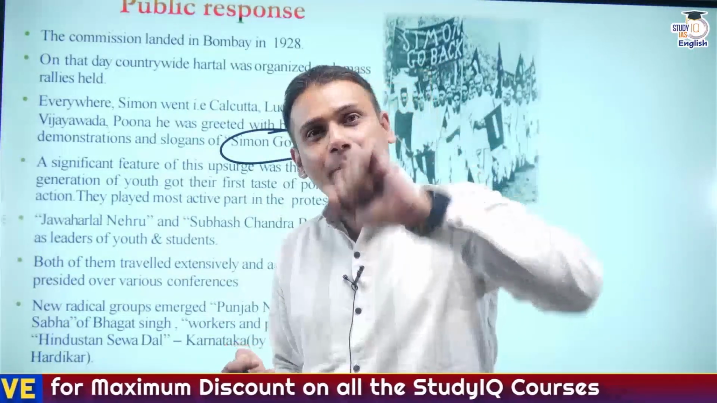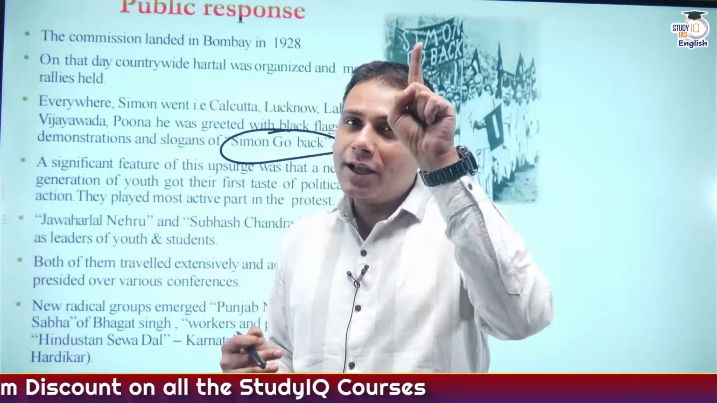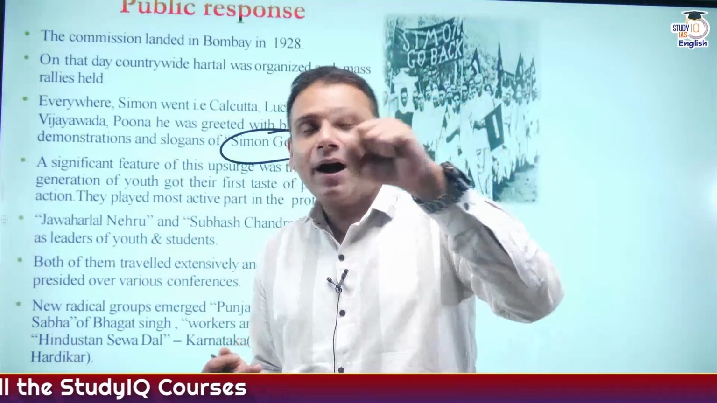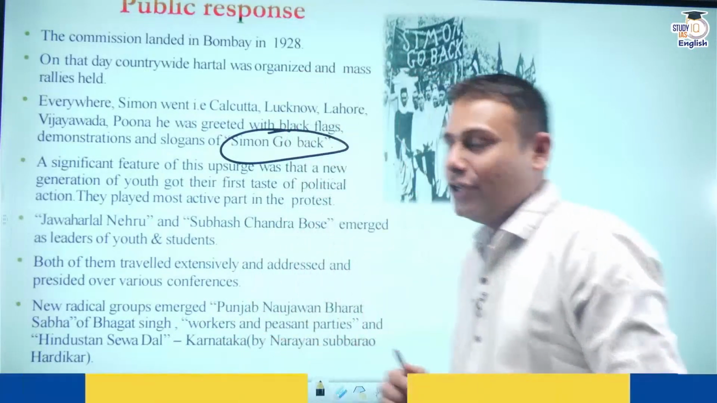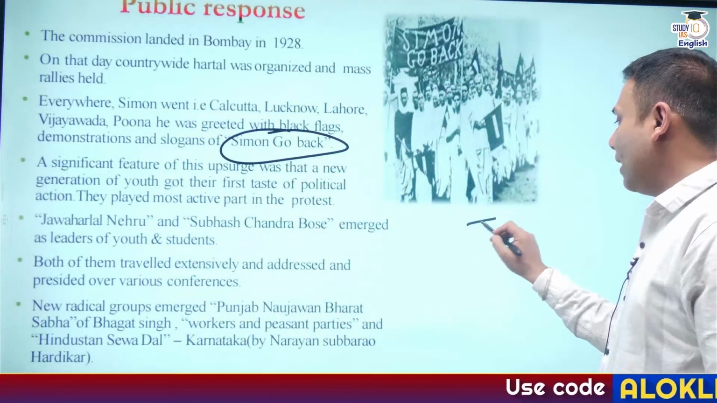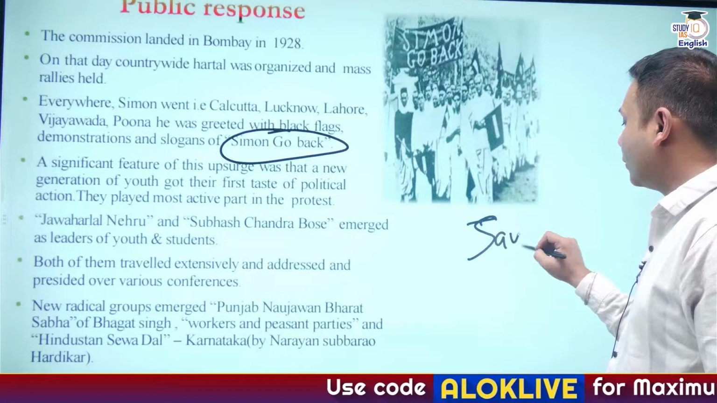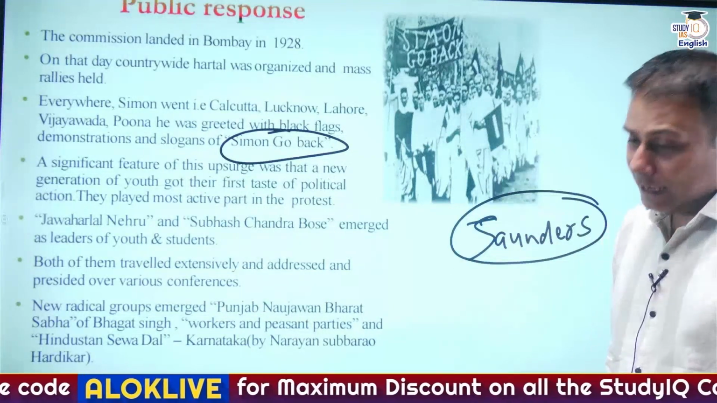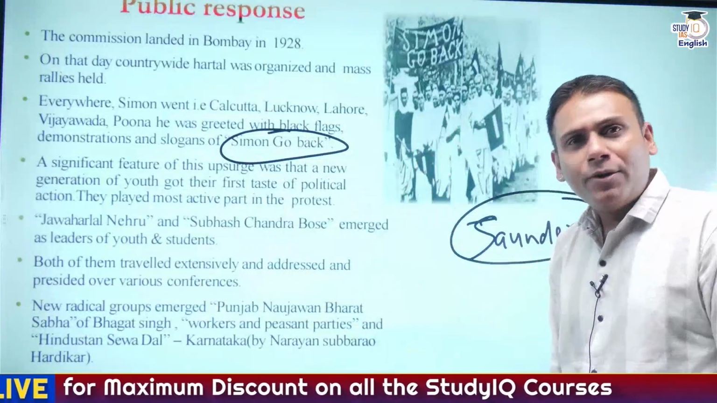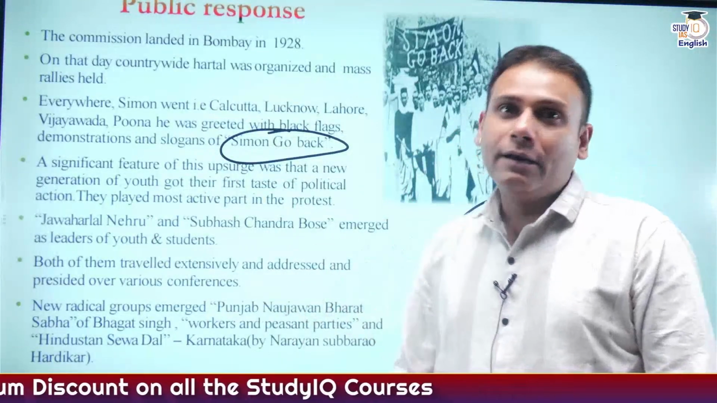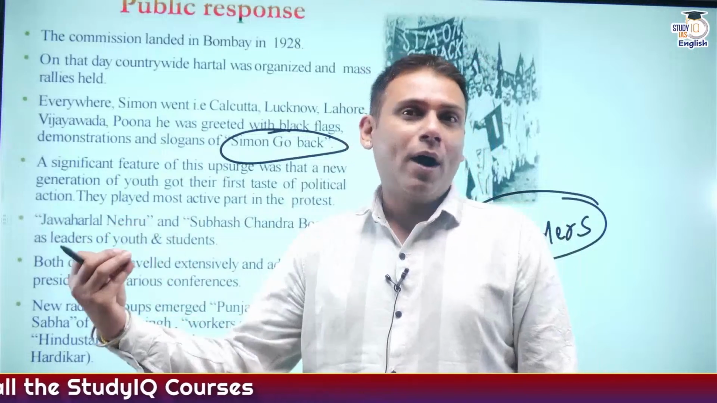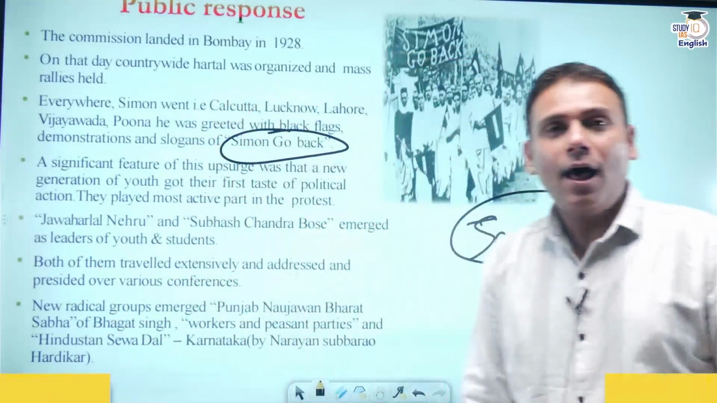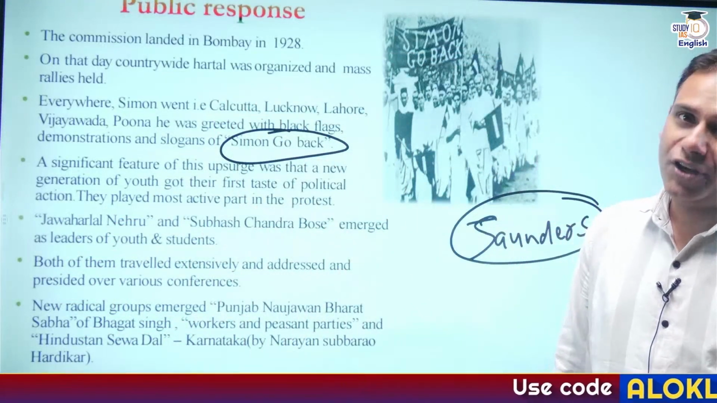And finally, in the coming years, the death of Lala Lajpat Rai Ji was avenged by Bhagat Singh Ji. And Bhagat Singh Ji got involved in the assassination of Saunders. That is Saunders murder case. He was a DSP at that time. So during the Simon Commission, there emerged new leaders. The youth were being provided direction by icons like Jawaharlal Nehru and Subhash Chandra Bose Ji.